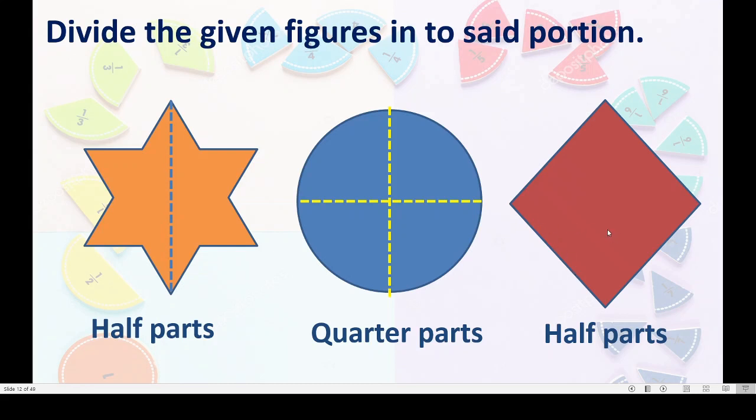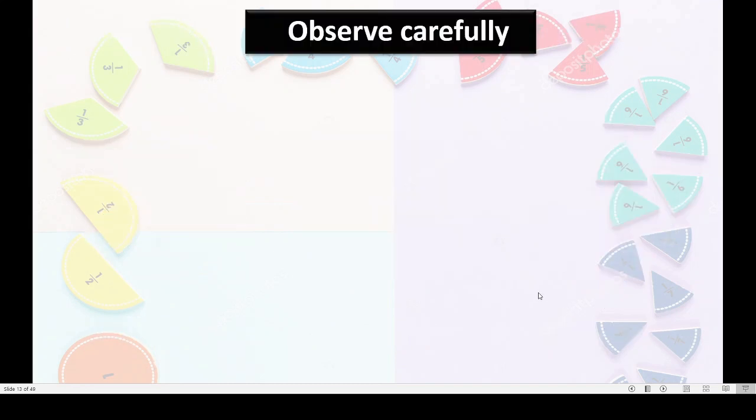Here also we have to divide this diamond into 2 halves. Okay, here also we will cut like this. Yes, here also we got 2 equal parts. That is nothing but half of this diamond and half of this diamond. Got these half parts. Good. Now, here one more thing is there. Please observe carefully.